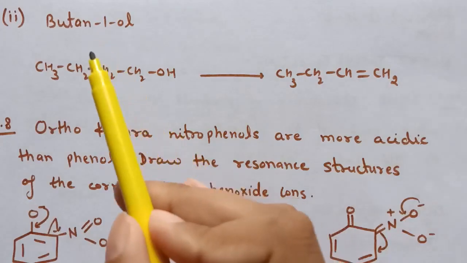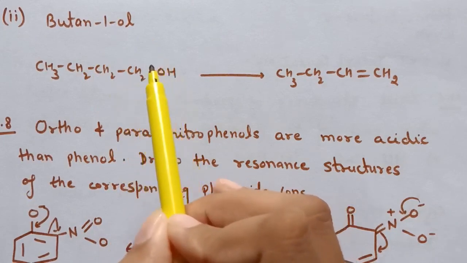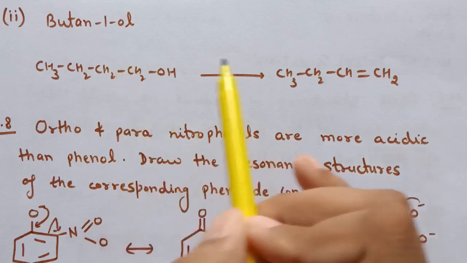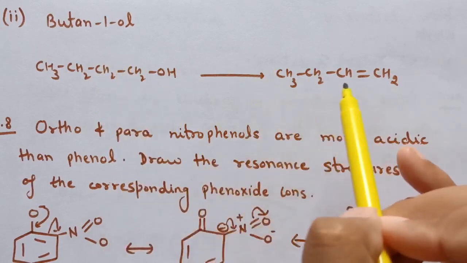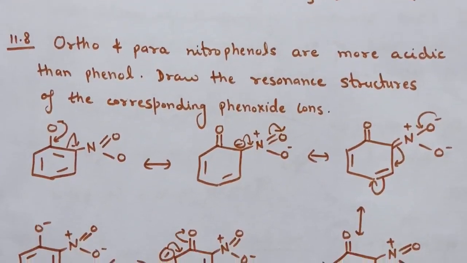Next is dehydration of butan-1-ol. So here OH from this carbon atom and hydrogen from this carbon atom will be eliminated and here this alkene is formed.